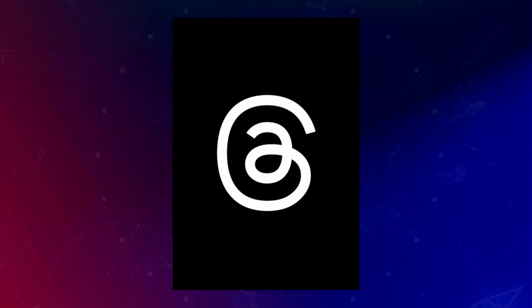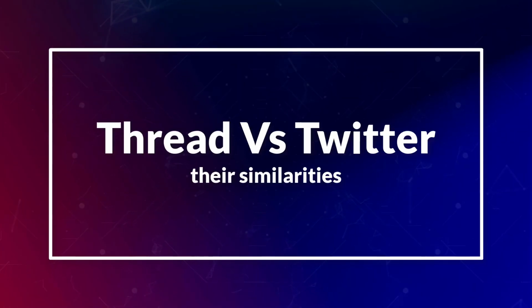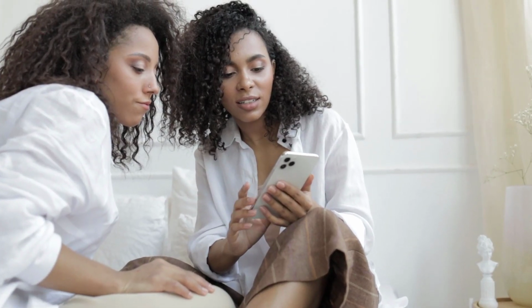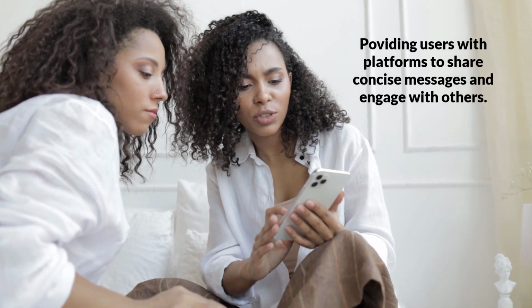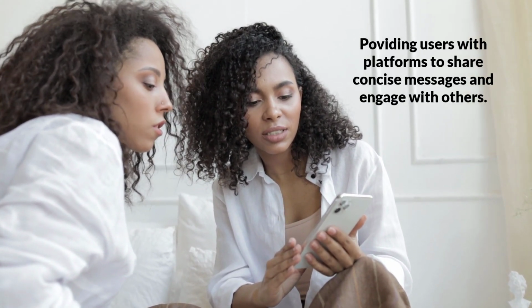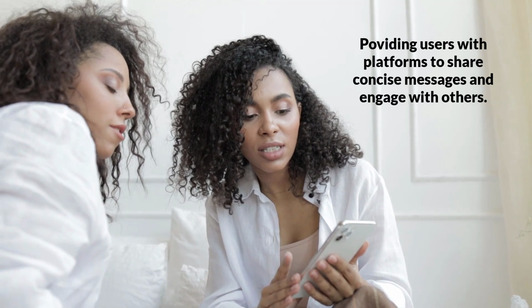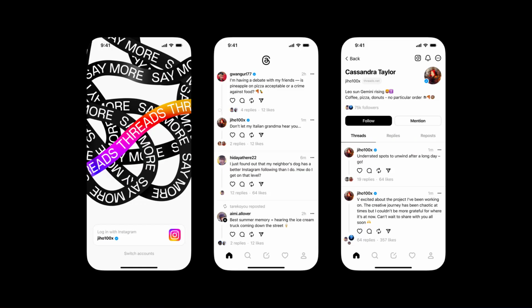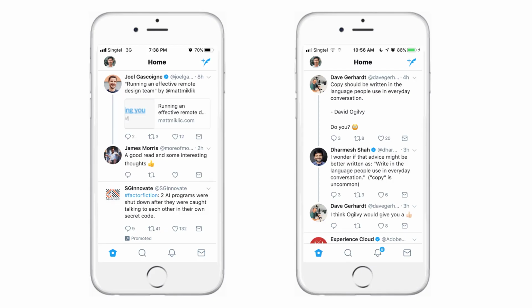Now that you know their key differences, let's now talk about their similarities. 1. Short message sharing and engagement. Threads and Twitter share a core objective, providing users with platforms to share concise messages and engage with others. 2. Chronological timeline. Both Threads and Twitter offer users a chronological timeline, ensuring real-time updates.